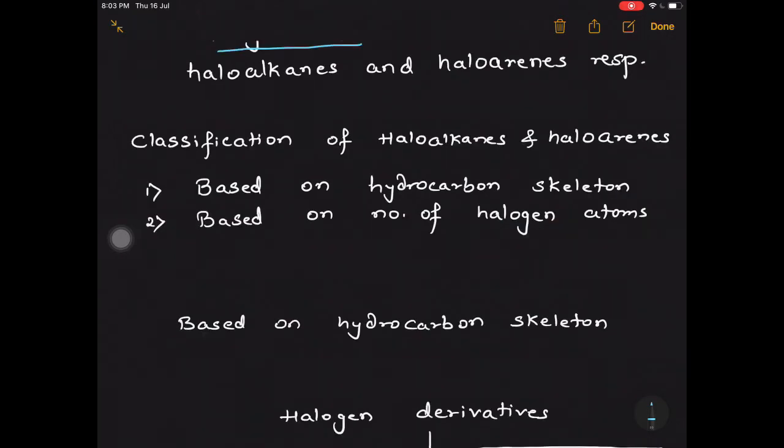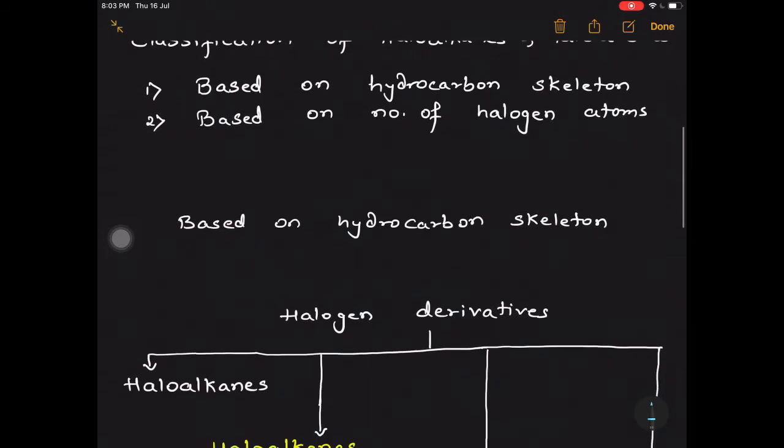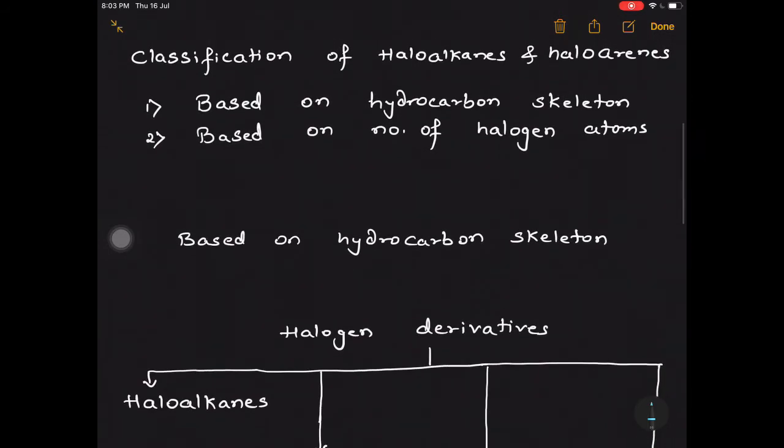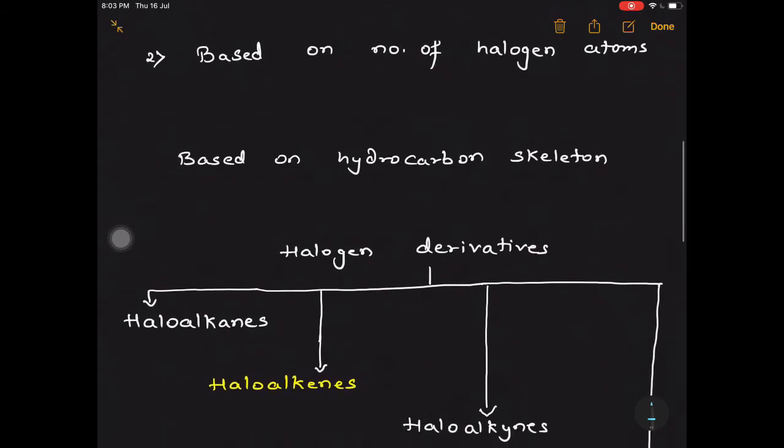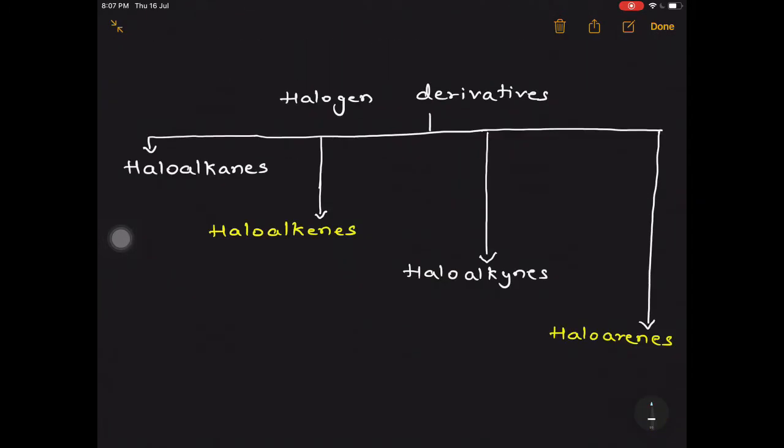They can be classified on the basis of hydrocarbon skeleton and based on the number of halogen atoms. Let's have a look at the first one, that is based on hydrocarbon skeleton. Halogen derivatives are classified as haloalkanes, haloalkenes, haloalkynes and haloarenes.